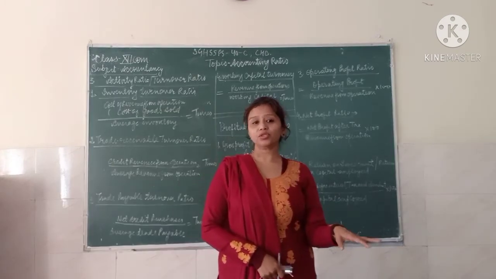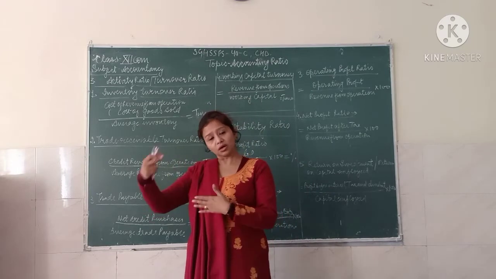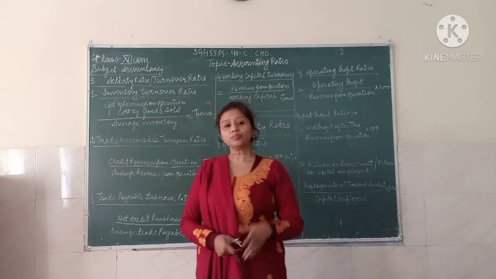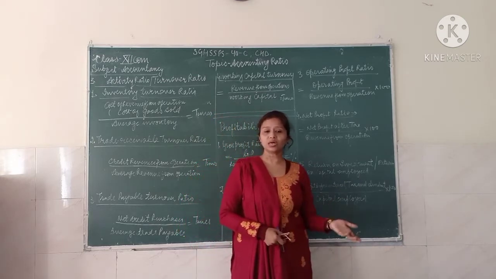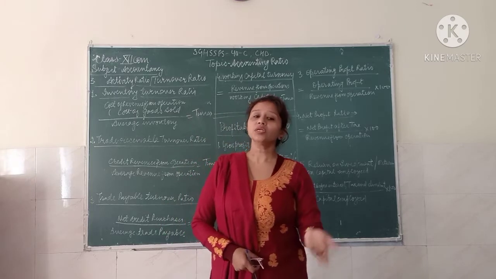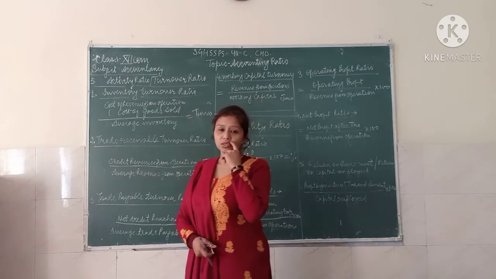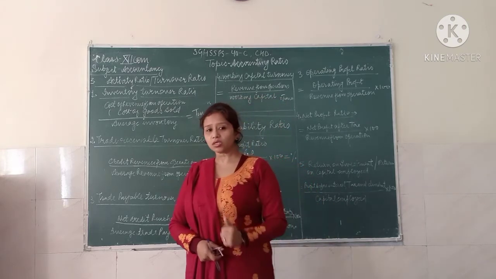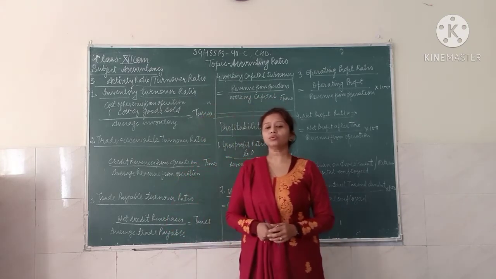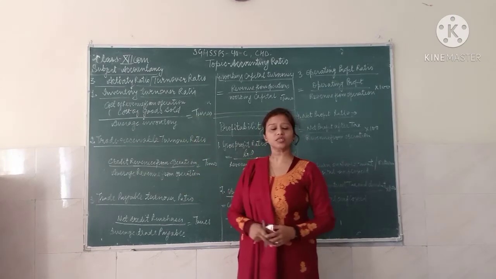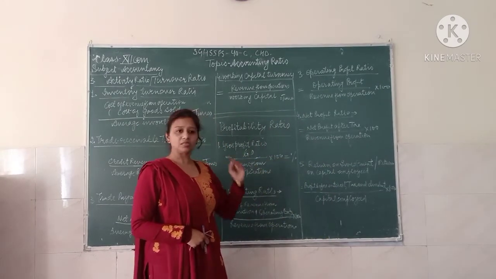These four kinds of ratio are again divided according to segment, and you will find different ratios there. Suppose in the liquidity ratio you have two, the current ratio and the quick ratio, which you find just to see the liquidity. We have already done the liquidity ratio and also the solvency ratio. Today we are going to discuss the other two ratios, that is the activity ratio and the profitability ratio.